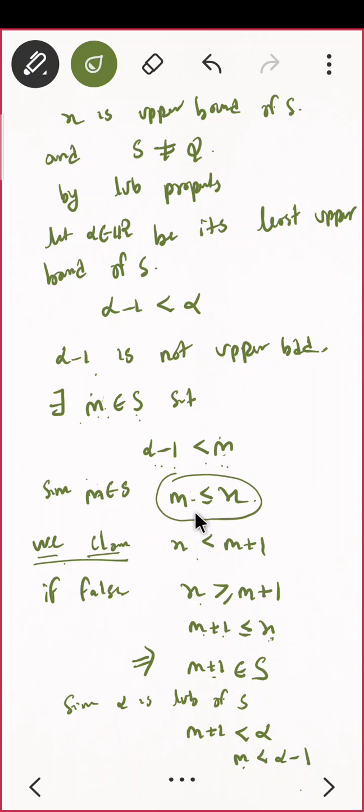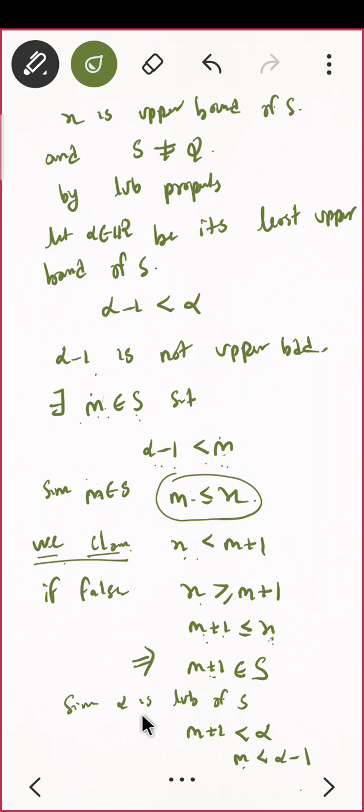Now for the next part we want to claim x is less than m plus 1. Again we will start: if this is false, that means x is greater than or equal to m plus 1, then I should get some contradiction. So m plus 1 is less than or equal to x, but by the structure of the set S, that means m plus 1 belongs to S.